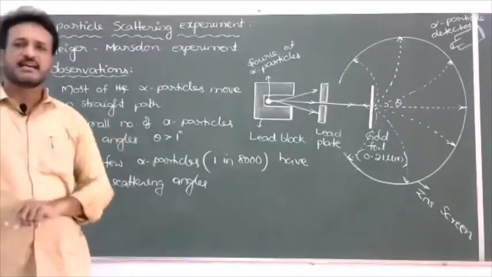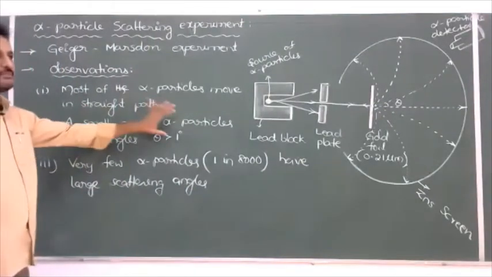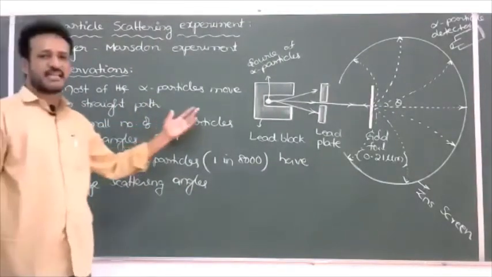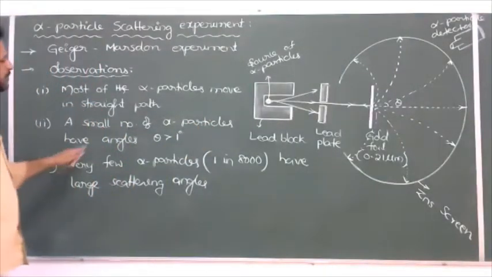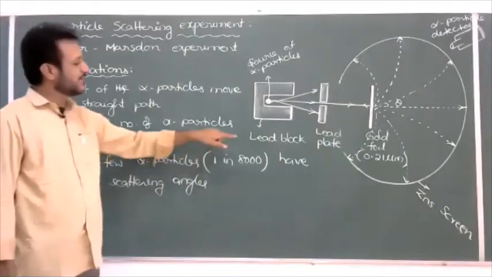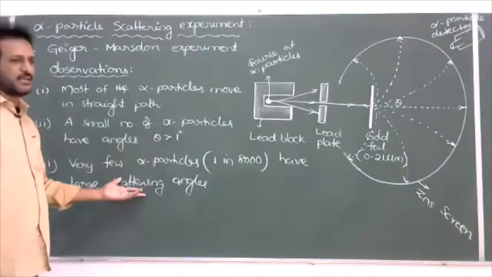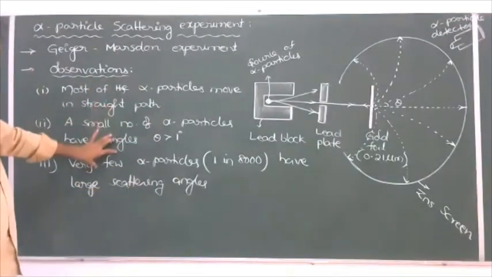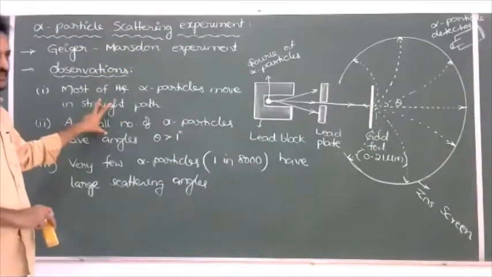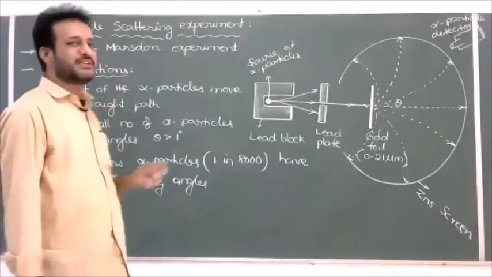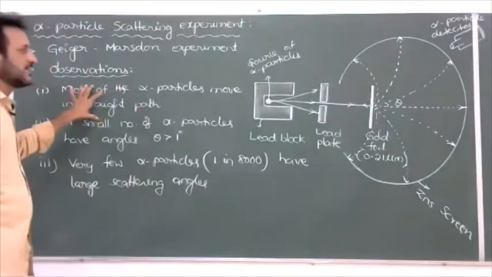One is that the majority of the alpha particles are moving along the straight path, and a small number of alpha particles have small scattering angles more than 1 degree, like 10 degrees, 15 degrees, 20 degrees. But very few alpha particles, 1 out of 8,000, have a large scattering angle more than 90, or maybe around 180. So these are the three observations made by Geiger and Marsden from the alpha particle experiment. It is a 3 marks question for the final exam: write the observations of the alpha particle scattering experiment. These are the 3 observations.